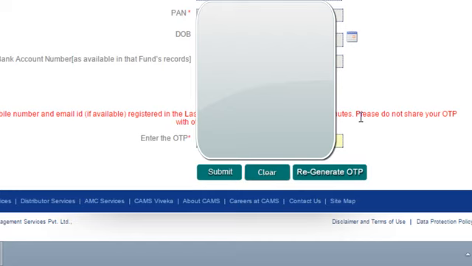So now you can go back and check your email or phone. Okay, I just got the OTP on my mobile. You can check your email also, it must have come there. So I'll put my OTP and then you have to proceed. You have to click on submit.